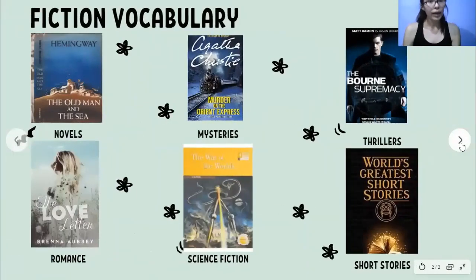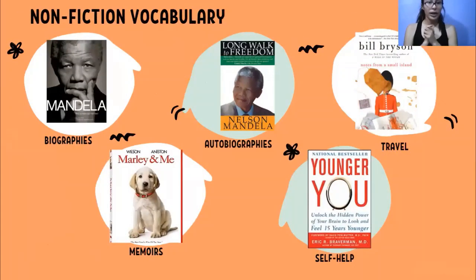Well, here we have a fiction vocabulary that contains novel, mysteries, thrillers, romance, science fiction, and short stories. Also, there is non-fiction vocabulary, that is biographies, autobiographies, travel, memoir, and self-help. Also, here we have 4 goals for this unit: recommend a book, ask about an article, describe your reading habits, and discuss online readings.